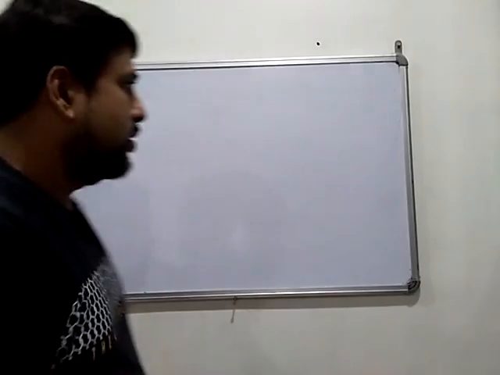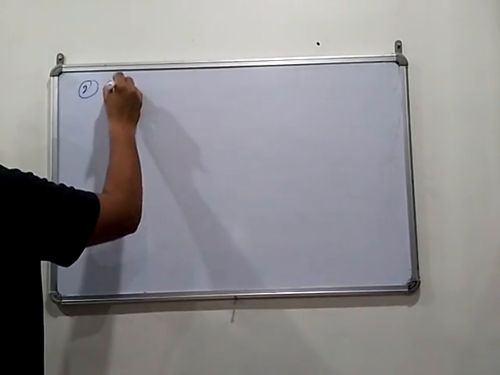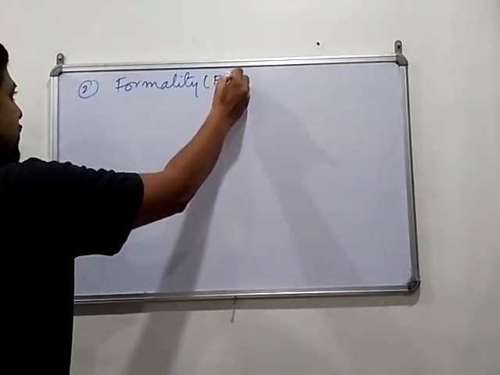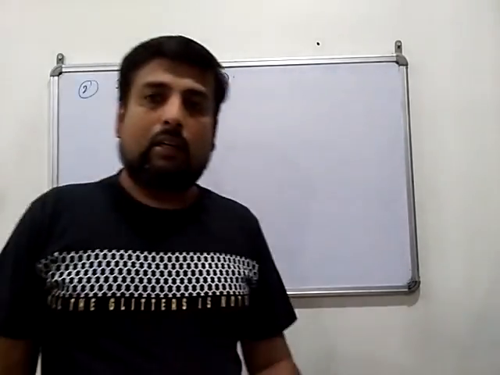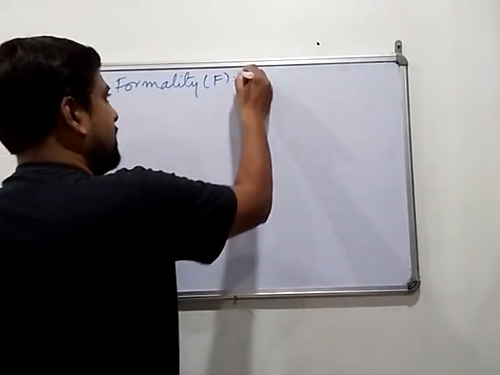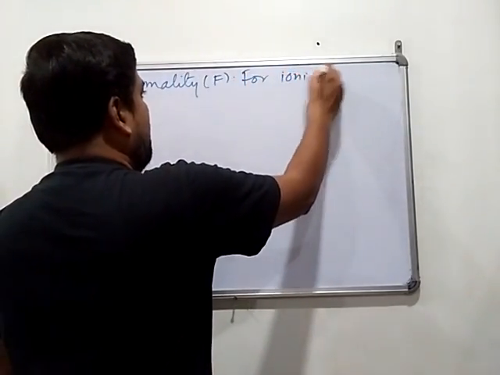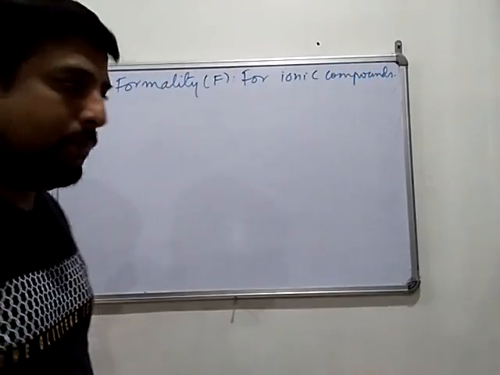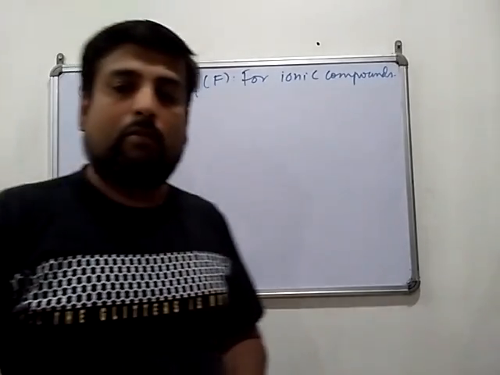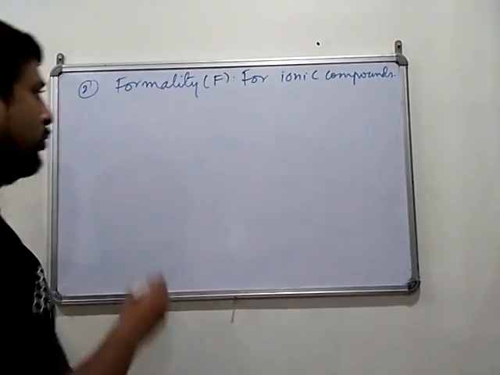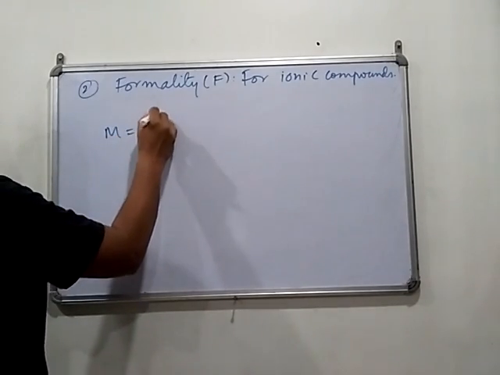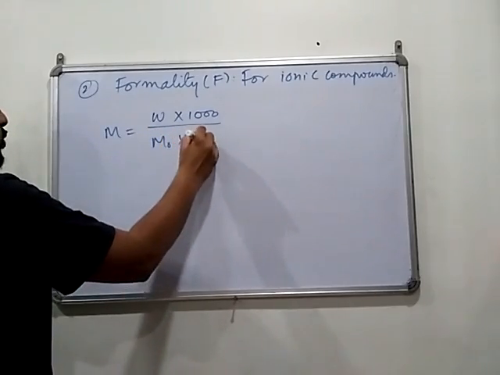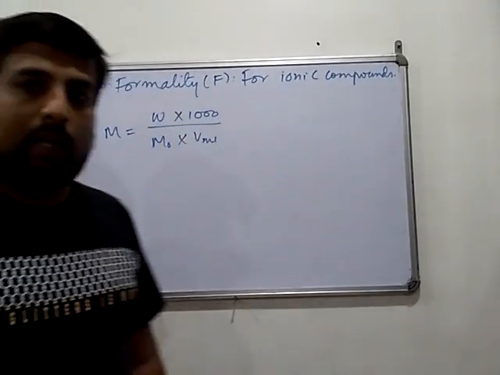The second term we are including is formality, capital F. Generally, this particular term is used for ionic compounds. Now, I will explain this term by comparing it with molarity. Molarity's formula is M equals weight multiplied by 1000 divided by molar mass into volume in ml. This is the formula of molarity.